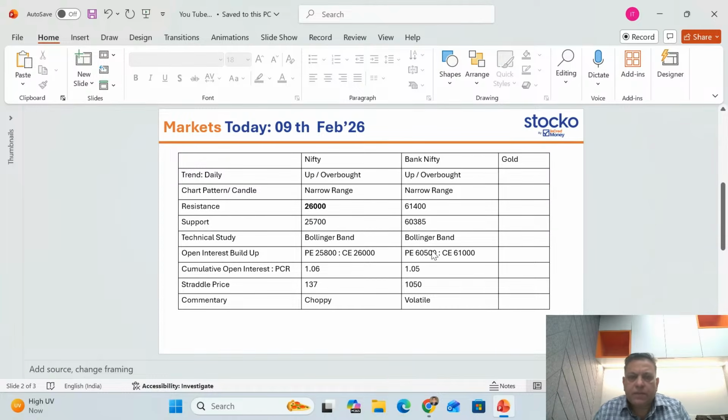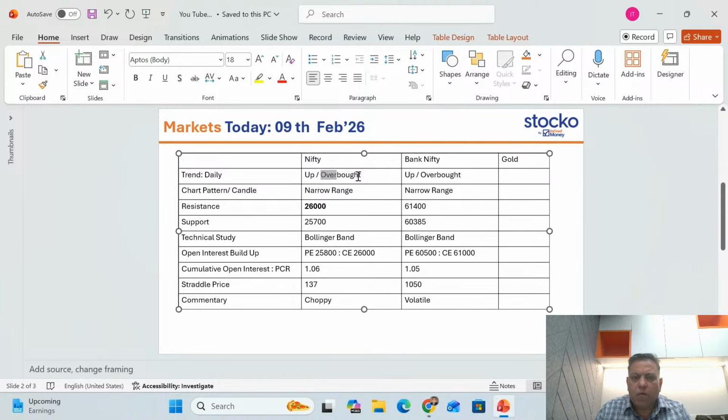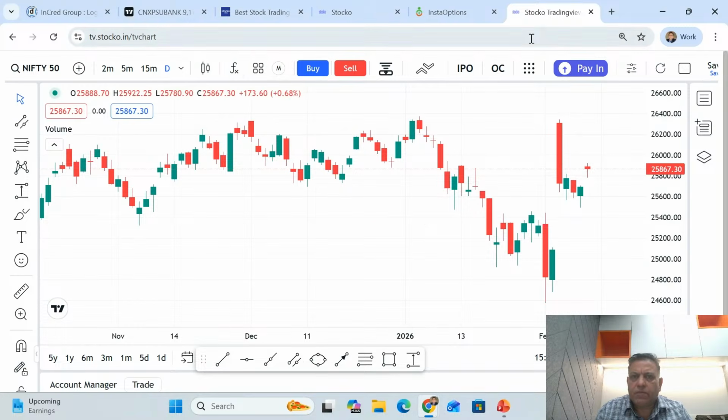So that's our plan sheet for today, 9th of February. See the trend of both Nifty and Bank Nifty. First, we are going to focus on the Nifty, which is up. But at the same time, when there is a substantial move up in price like we have seen recently, an up move makes it overbought on the daily time frame. So how to measure overbought? Let's go and check it on the platform.